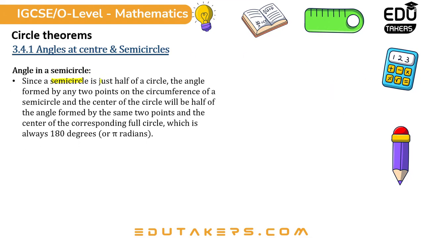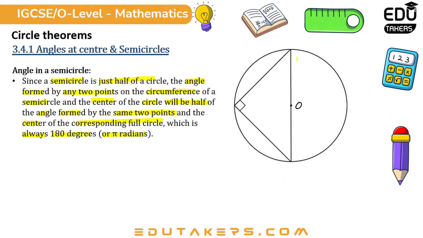Since a semicircle is just half of a circle, the angle formed by any 2 points on the circumference of a circle and the center of the circle will be half of the angle formed by the same 2 points and the center of the corresponding full circle, which is always 180 degrees or pi radians, like this.